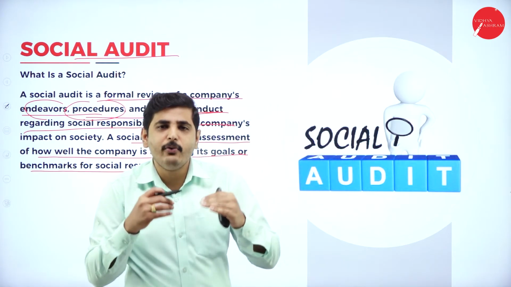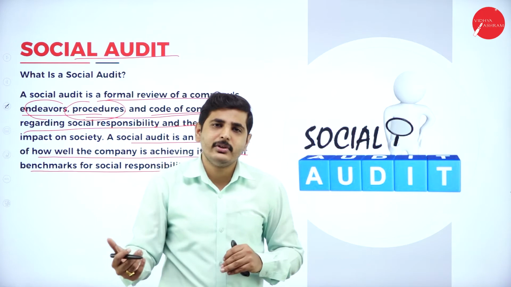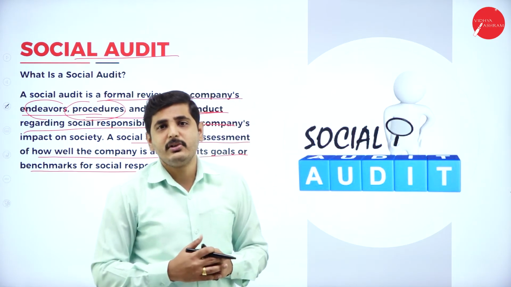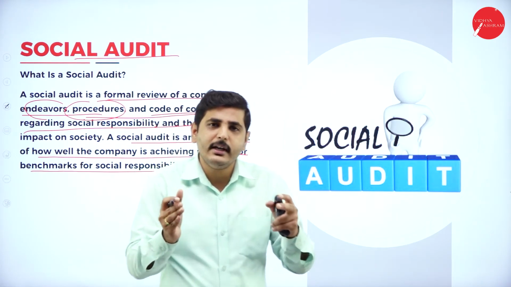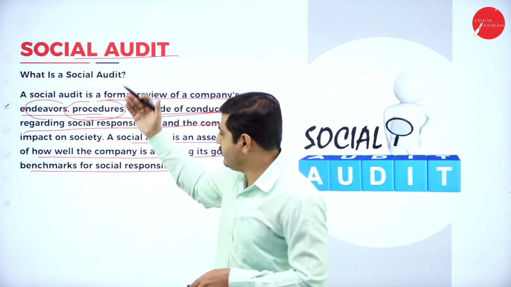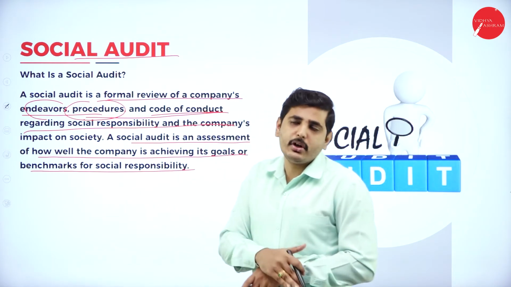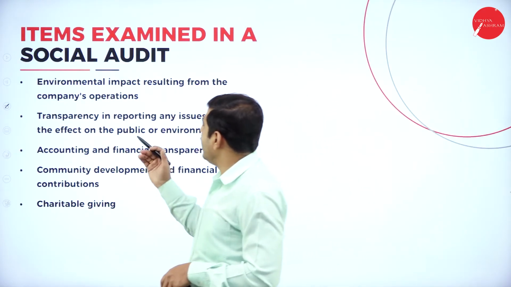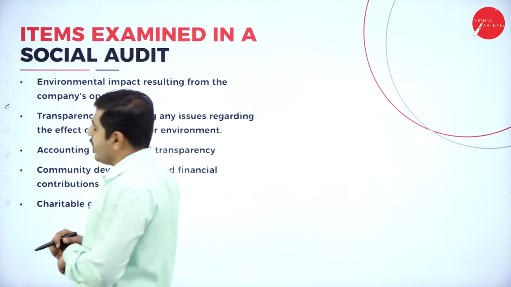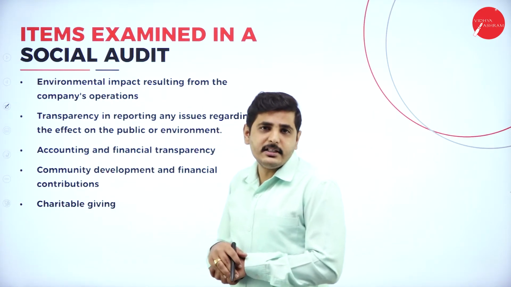So how fast we can achieve those goals, how effectively we can achieve those goals, are we going in a proper direction? Those things will be assessed and analyzed in the social auditing. Next one, what are the items examined in the social auditing? So what are the points we can consider in the social auditing?